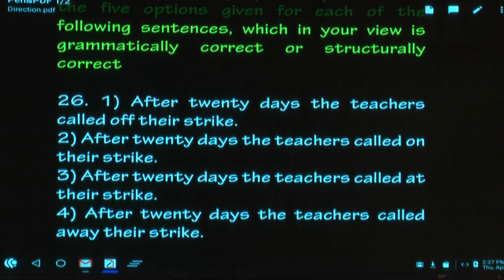Shall I read out the first one? After 20 days, the teachers called off their strike. First you underline, identify the phrasal verb. That is a prerequisite. What is a phrasal verb here? Call off means what? Write the meaning. Call off means what? Cancel.